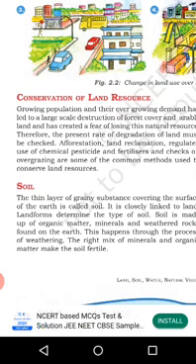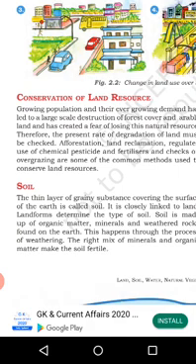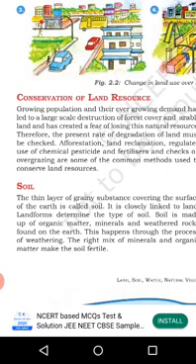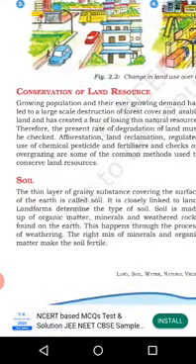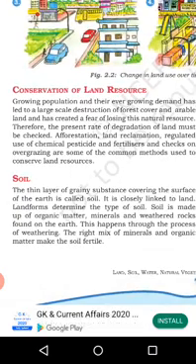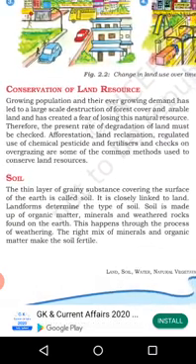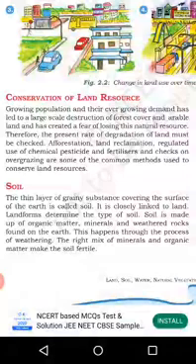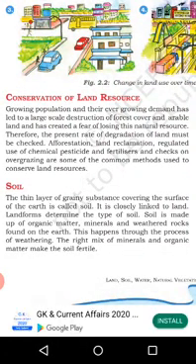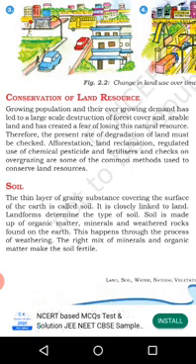You come to know that first, the landforms determine what type of soil it will be. A landform means mountainous slopes or plains, which type of land it is where the soil is made. Second important thing is that it is made up of organic matter. Organic matter, all of you know, is dead and decayed material of plants and animals. And what makes the soil fertile? That is important: the right mix of minerals and organic matter. And weathered rocks are also found.